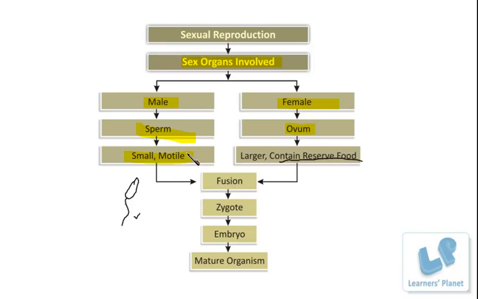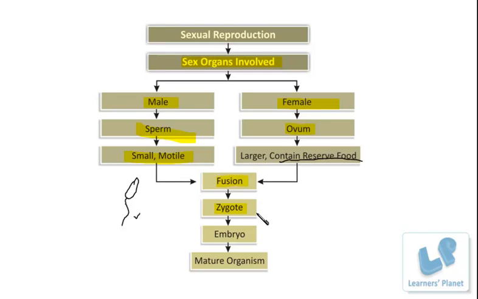During the reproduction process, if the sperm is able to reach the ovum, then the fusion will take place. This fusion of sperm and ovum, or the male and the female gamete, is known as fertilization. Once this fertilization is done, the resulting fused cell is known as the zygote.